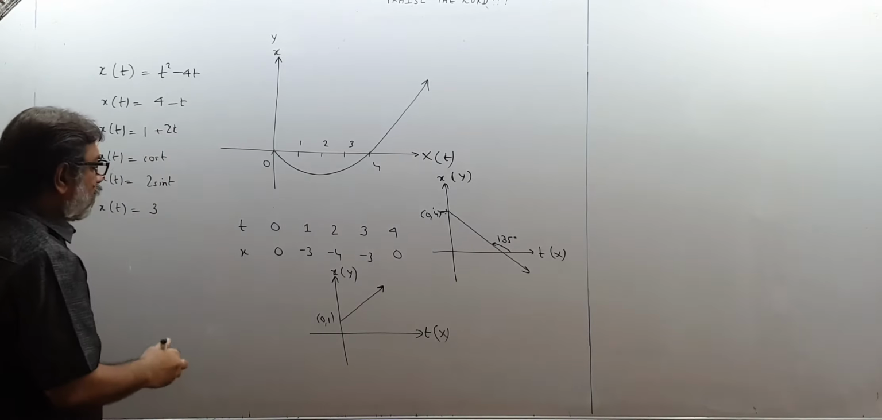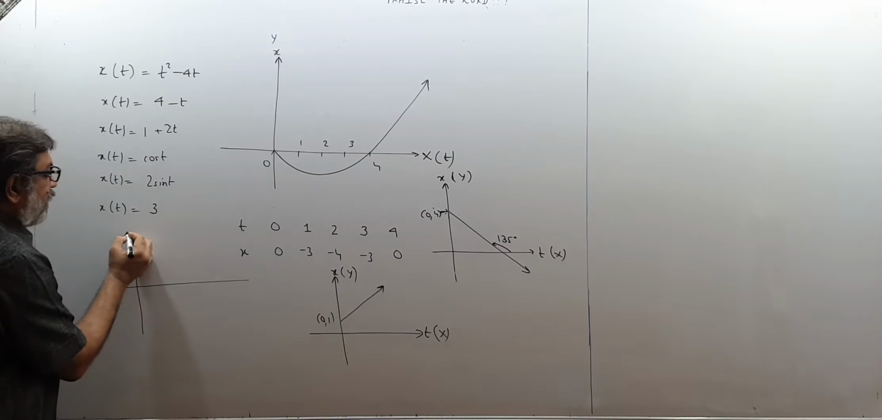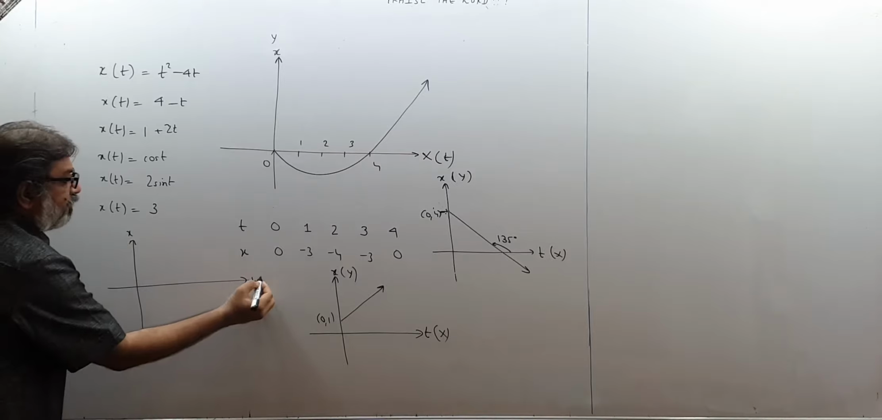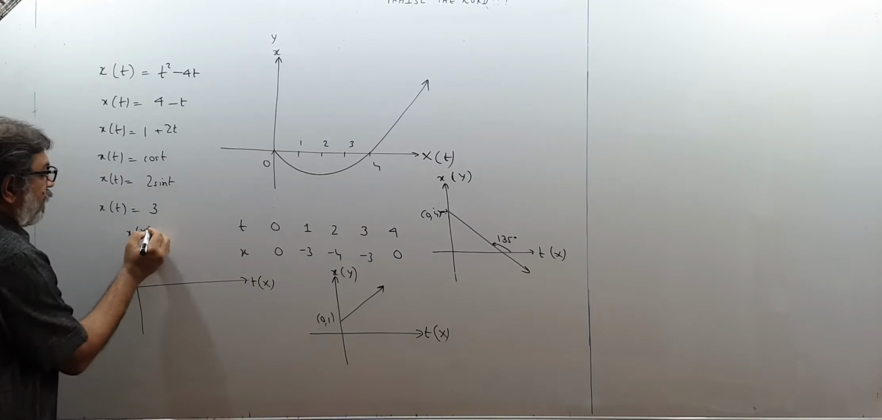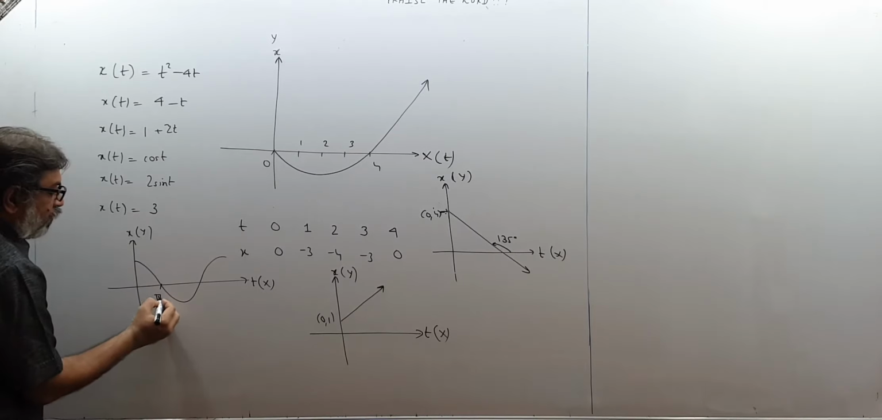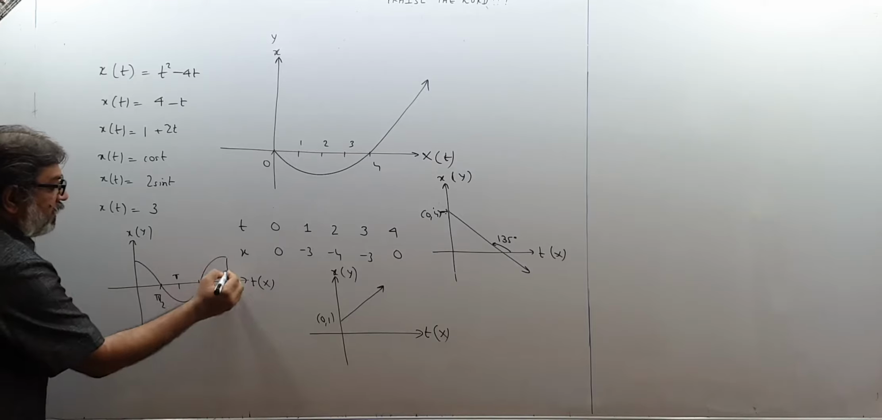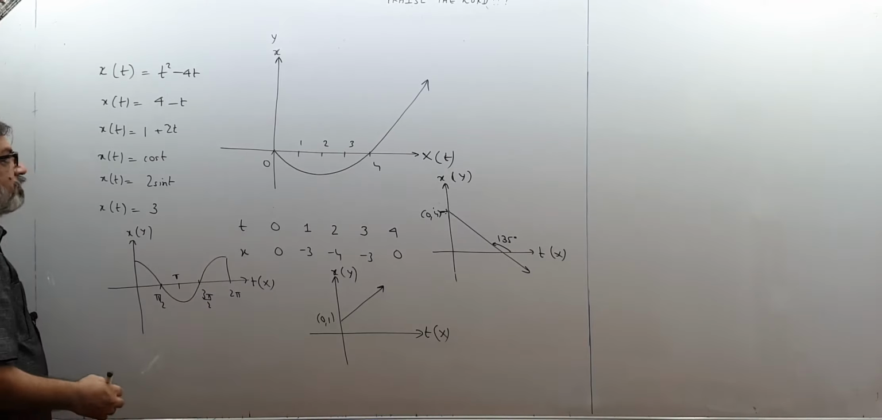Then x(t) equal to cos t, if I plot. x(t) equal to cos t. So this will be the x coordinate and this will be time on the x-axis. The cos t graph goes like this. So this will be pi by 2. This will be 3 pi by 2. This will be pi. This will be 2 pi, and likewise.